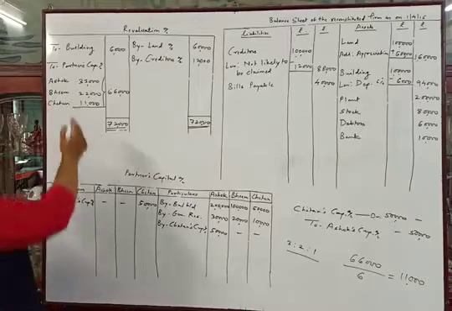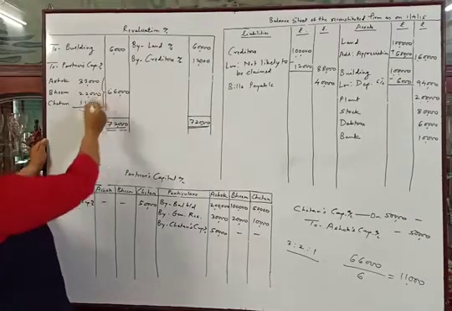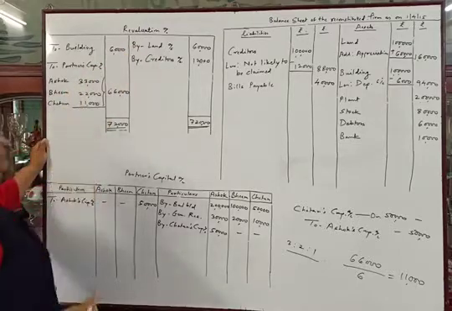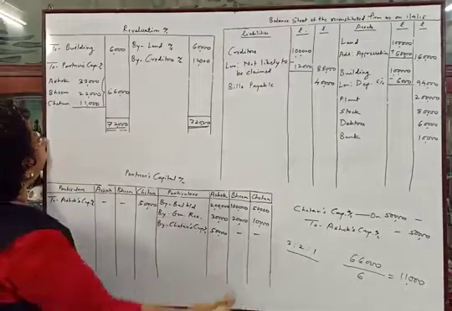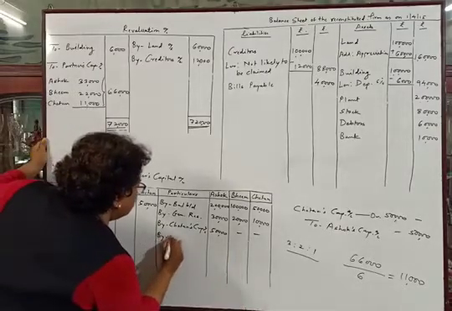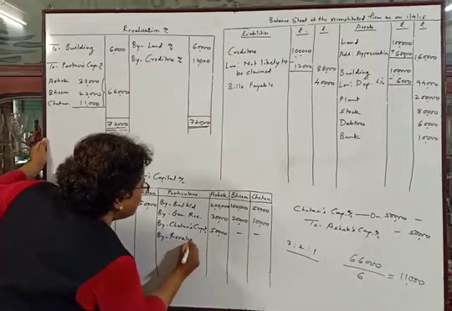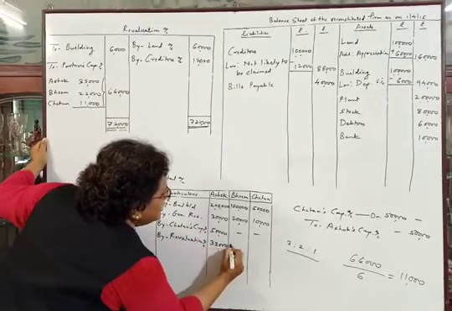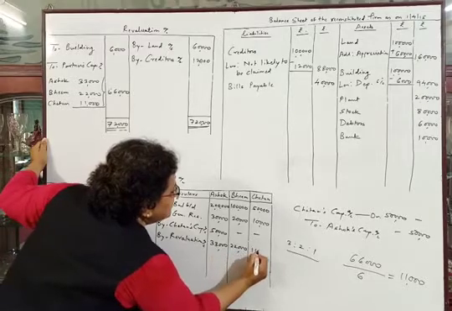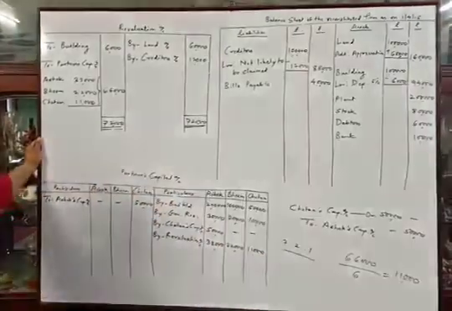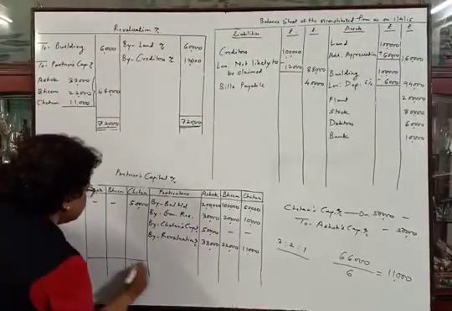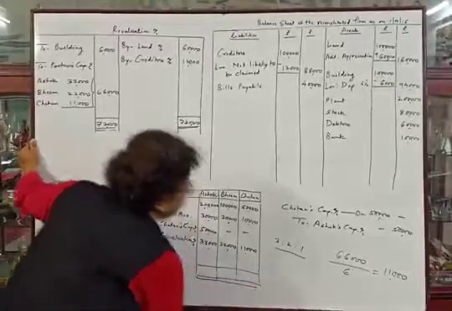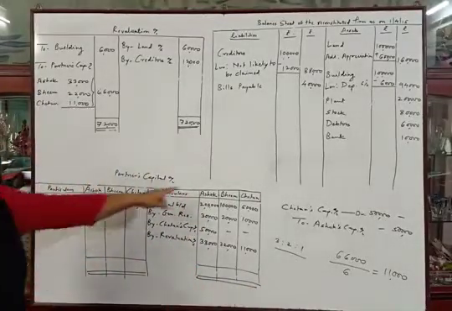Now we will make the second posting of this entry. Debit side of the revaluation account, partners' capital account. So on the credit side of the capital account, by revaluation account, 33,000, 22,000 and 11,000. Now we will tally the partners' capital accounts. First we will tally Ashok's capital account.